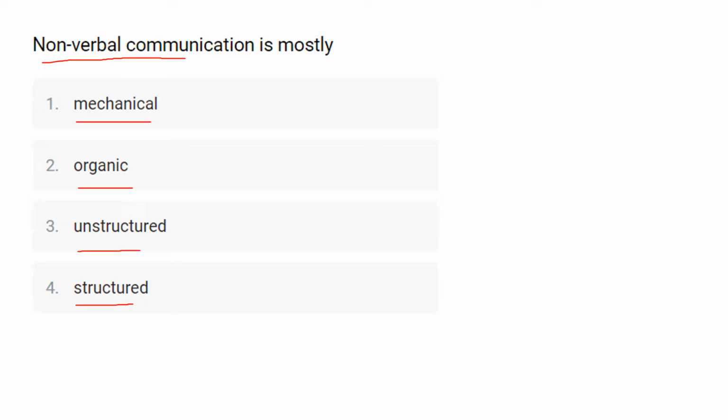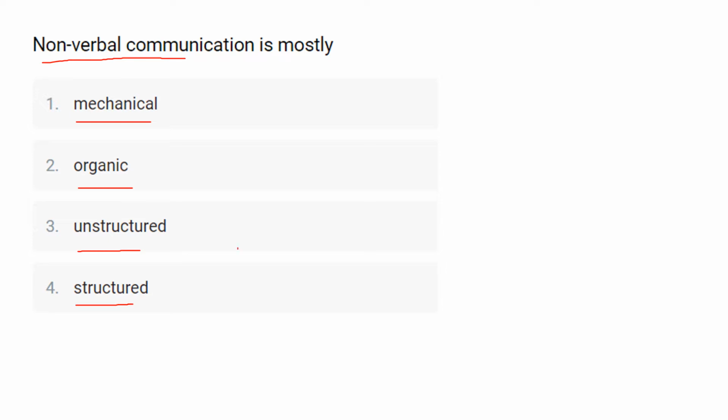The process where people exchange thoughts and ideas with each other verbally and non-verbally is described as communication. As we said, there are two types of communication, verbal and non-verbal.